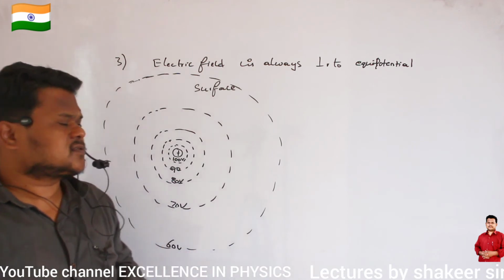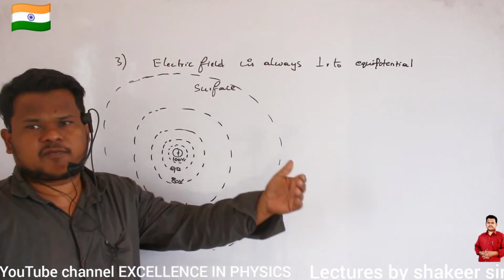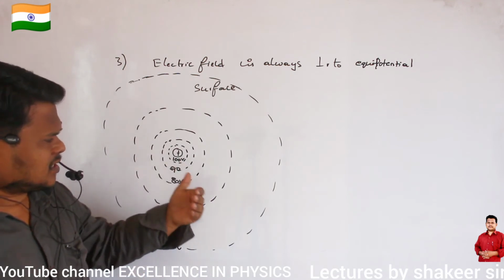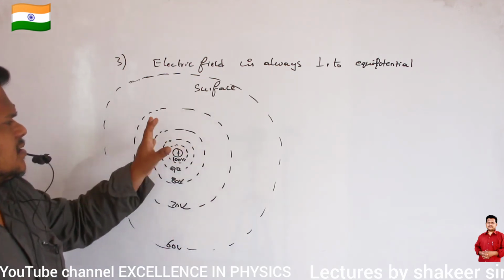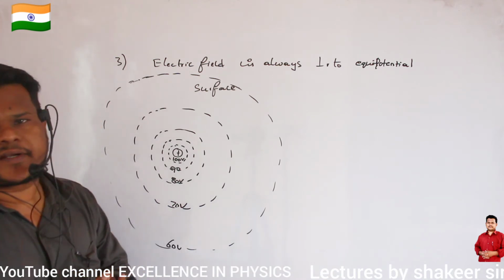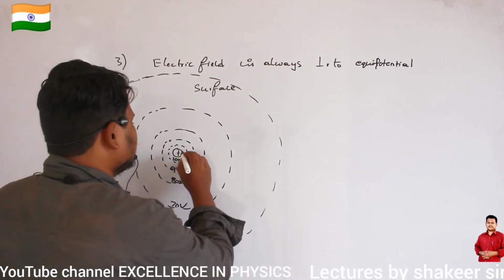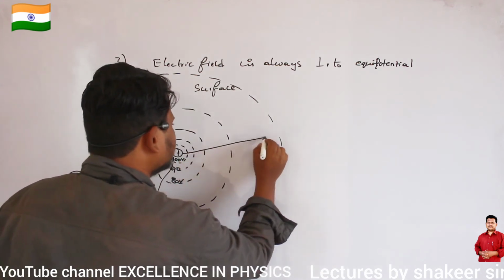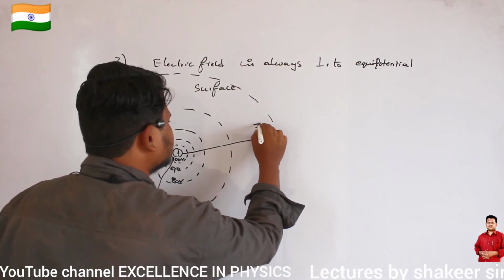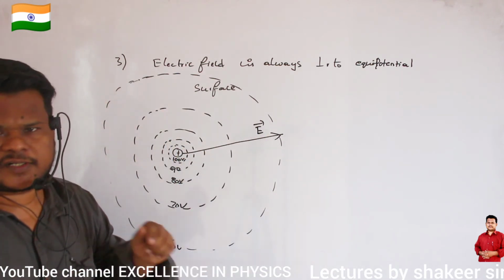Then the distance between one equipotential surface and another of same dV value. Same dV value means what? Same amount of potential difference existing between one equipotential surface and another. This is the arrangement of these equipotential surfaces. Already we have studied them. Now if I draw the direction of electric field, it should be drawn such that it is always perpendicular to these equipotential surfaces.